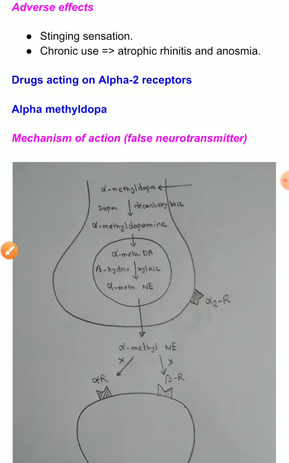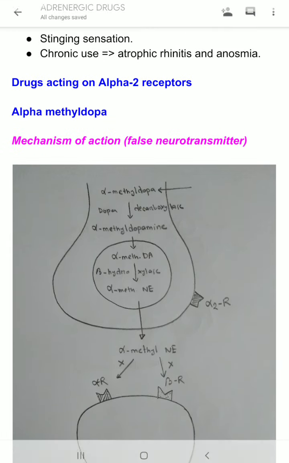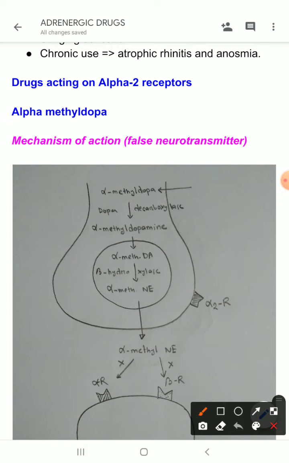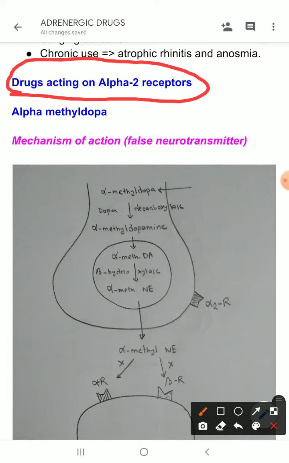Now come to the drugs acting on alpha 2 receptors. We have talked about the drugs which act on the alpha 1 or beta receptors, but these drugs work on the alpha 2 receptors, and the drugs which stimulate the alpha 2 receptors have an anti-sympathetic effect.